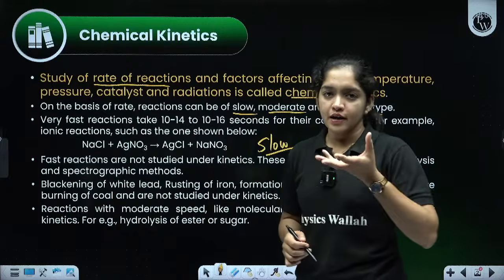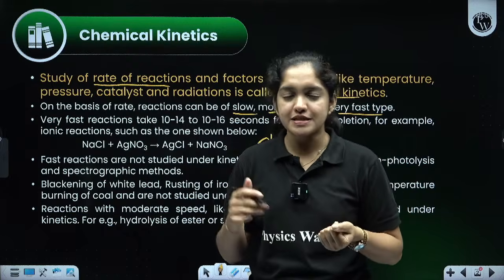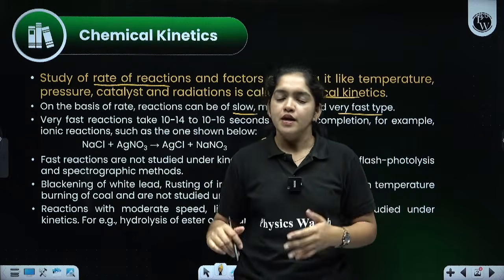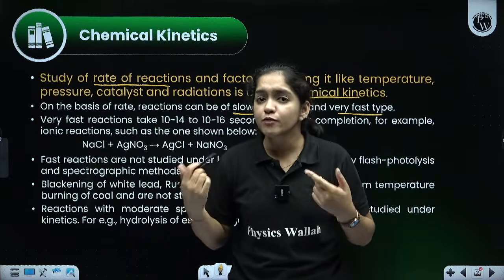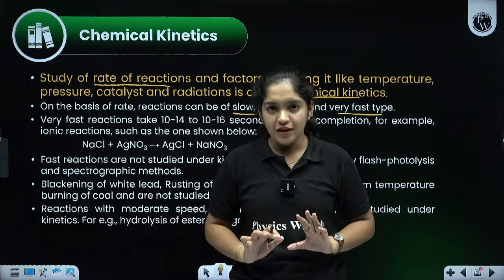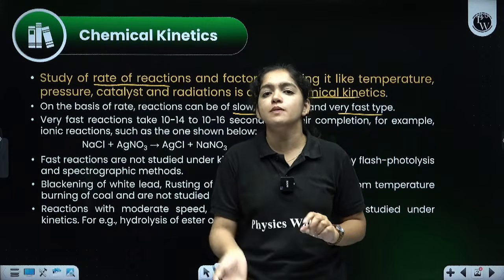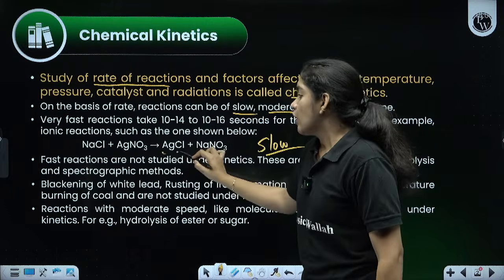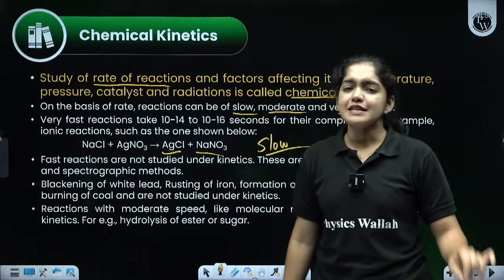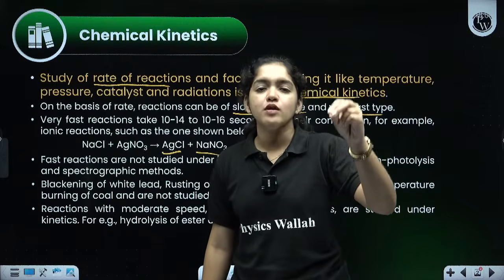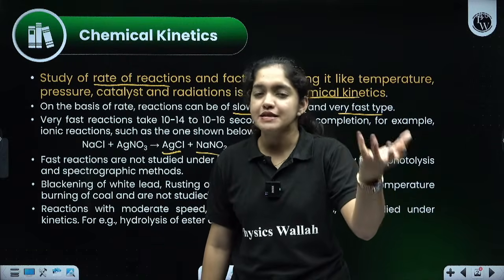Then what will happen here? If we take NaCl and silver nitrate mixed in a watch glass and kept under sunlight, it will absorb the sunlight. In the presence of the light, what will happen there? Double decomposition will happen, and the products will be silver chloride and sodium nitrate. And the silver chloride, if we dip a cotton in the silver chloride and keep it under the sunlight, what will happen there?